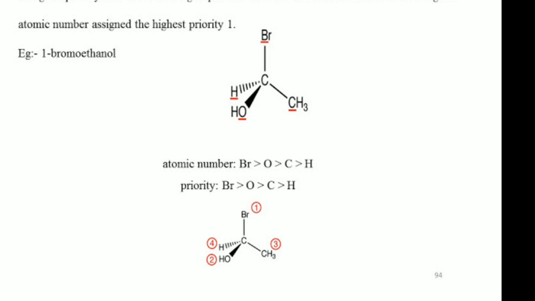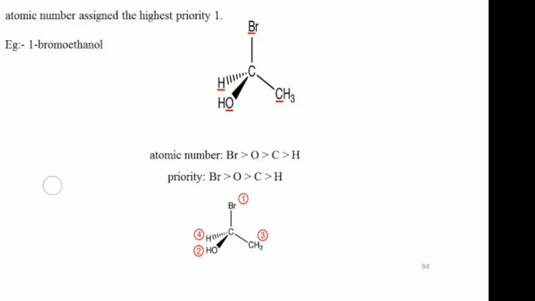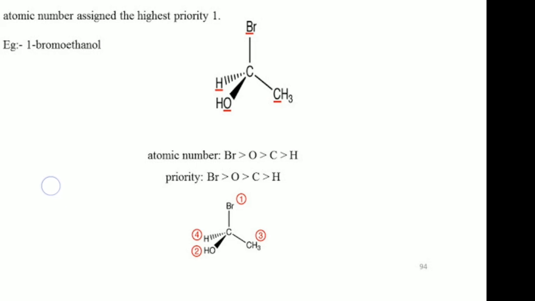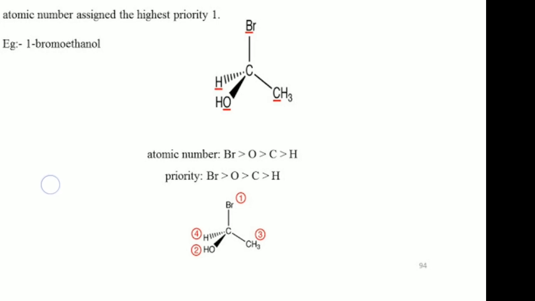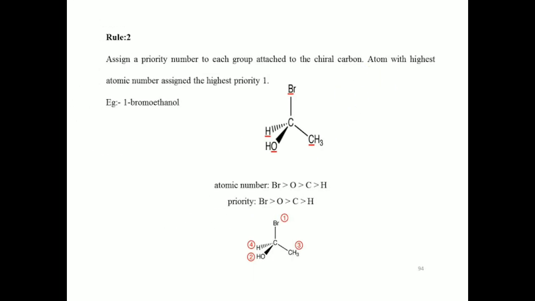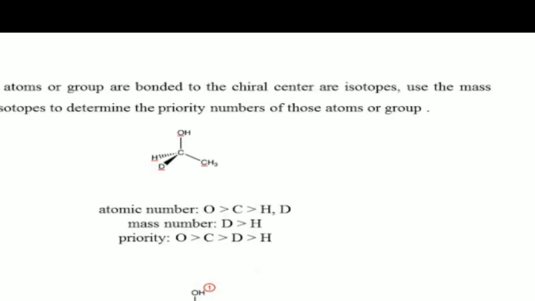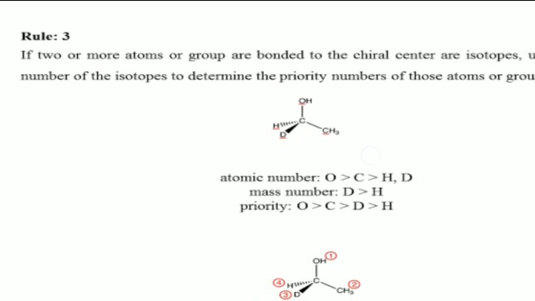So on the basis of the atomic numbers of the atoms of the groups connected to the chiral carbon, we give priorities to the groups. This is rule 2 over. Priorities are given. Now rule 3.